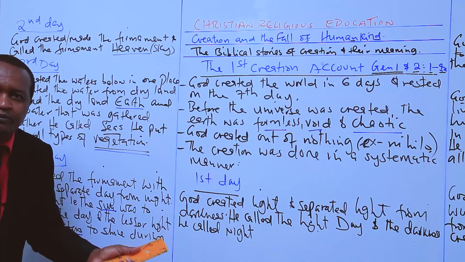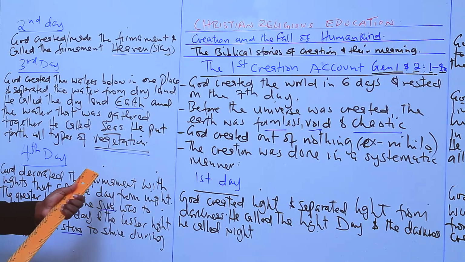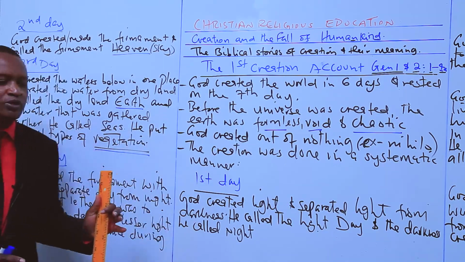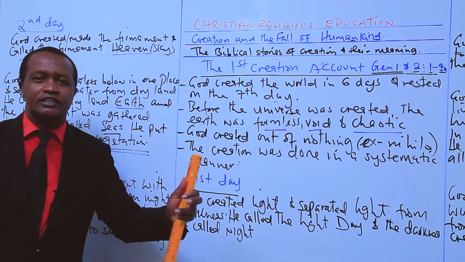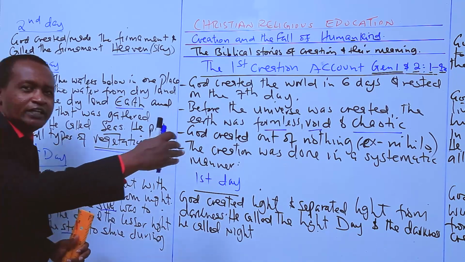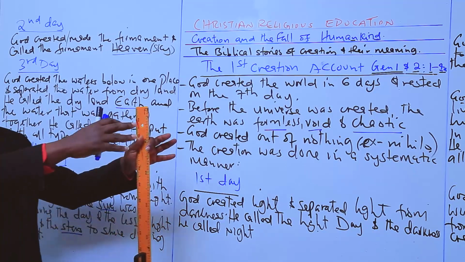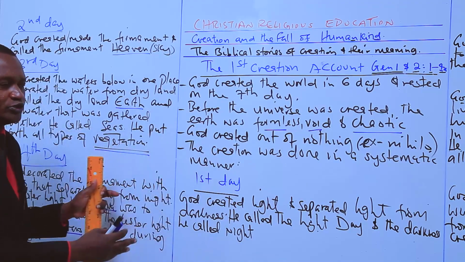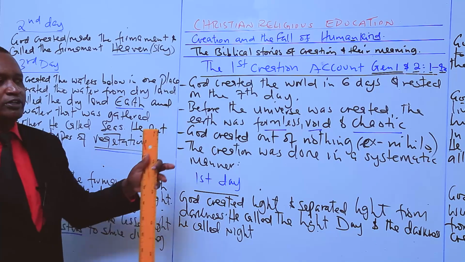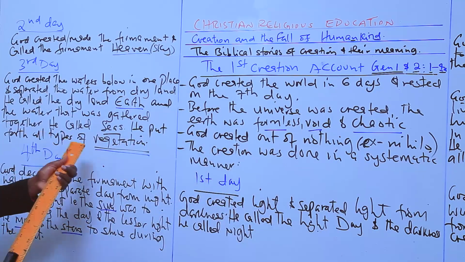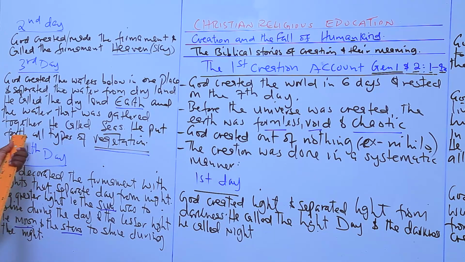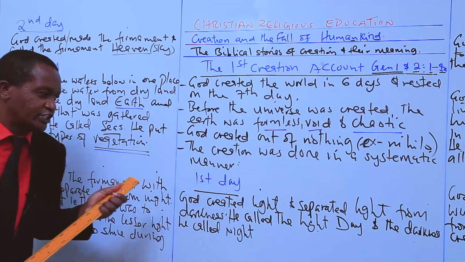This is what we sometimes do, learners, in our houses or in our compounds. We have flowers inside the sitting room, flowers on the verandas, you have a garden behind the house, you may find vegetables, you may find flowers. So God did the same thing. He put forth all types of vegetation.